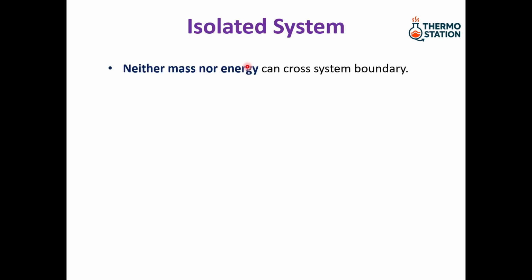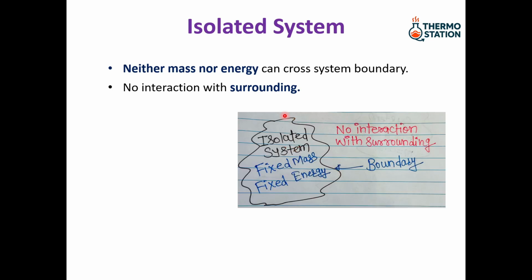Alright, last system, isolated system. For an isolated system, neither mass nor energy can cross the boundary of the system. There is no interaction between system and surrounding. Here we have an isolated system. There is no energy interaction. There is no mass interaction between system and surrounding. It is also called a fixed mass, fixed energy system.